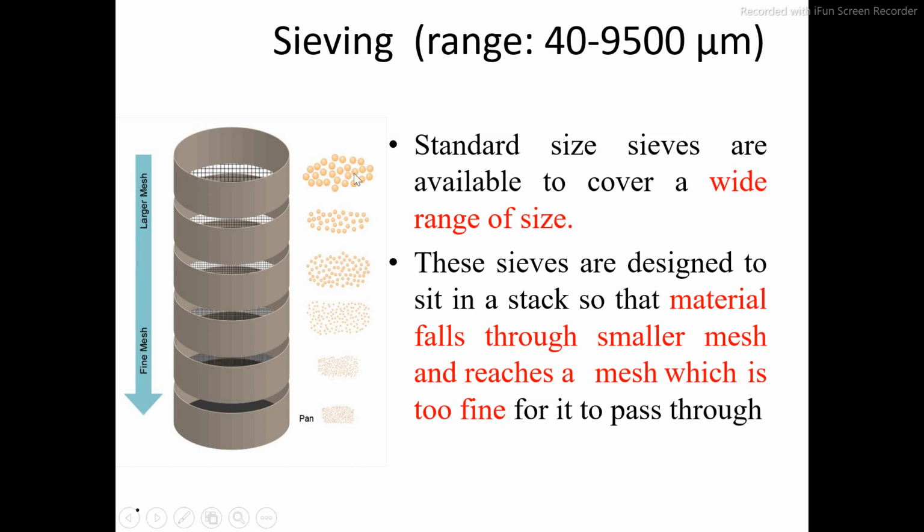Suppose at the topmost the mesh size is about 16, or we can consider the size of the particle. Suppose the size of this particle is about 1000 micron, and the size of the smallest particle is about 100 micron. So we can say that the size range of these particles is from 100 micron to 1000 micron. Suppose the smallest particle is collected on the second last mesh, then the size range will be from 200 to 1000. In this way we calculate the size range of particles by using the sieving method.